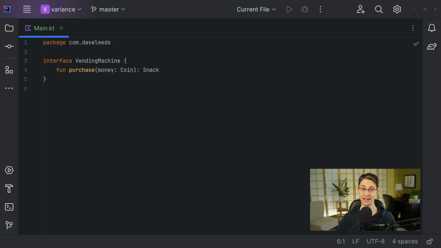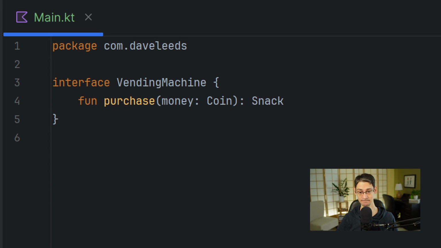To show you what I mean, I've got here an interface called VendingMachine, and it associates with two other types. It's got a parameter type here, which is Coin, and it's got a return type here, which is Snack. In other words, it's a vending machine, you put in a coin and you get a snack back. Variance describes the nature of the relationship between the container type and one of those associations that it contains. So for this interface, variance can describe the relationship between the vending machine and this parameter type, or it can explain the relationship between the vending machine and this return type.